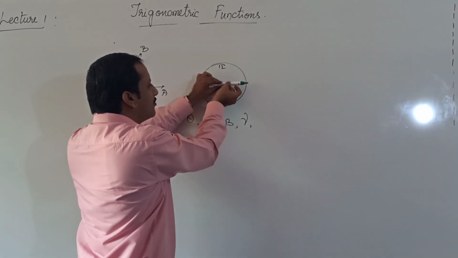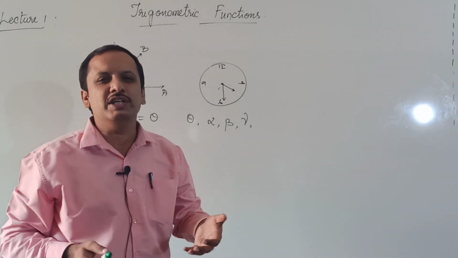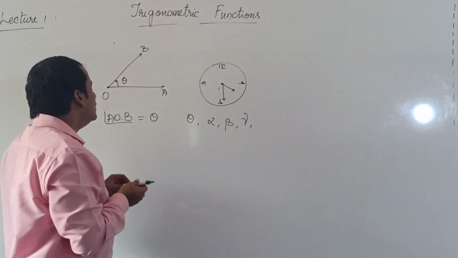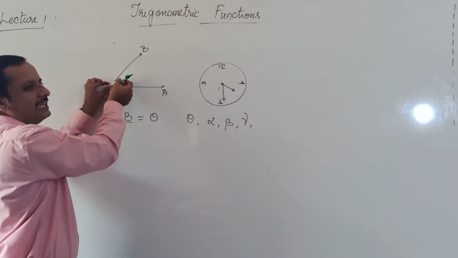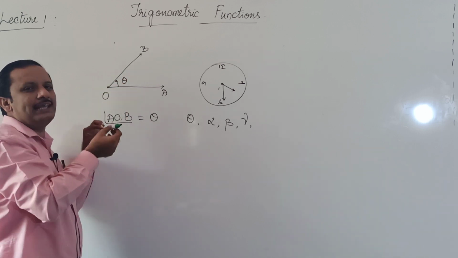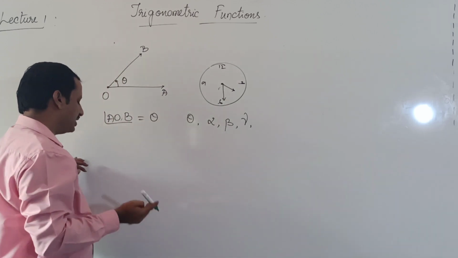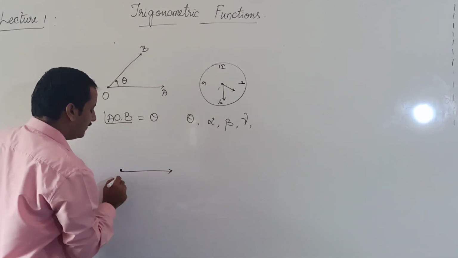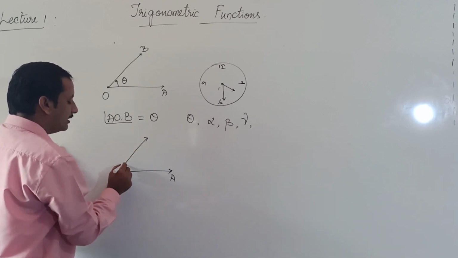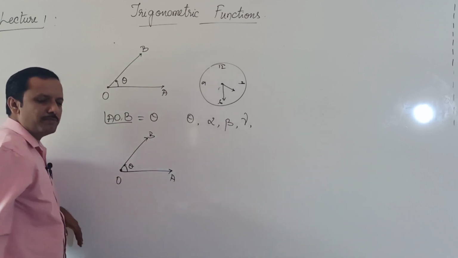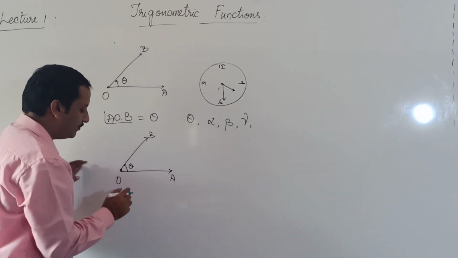And if we consider a movement in this way, that is called anti-clockwise direction. Anti-clockwise means opposite to clockwise direction. When we measure an angle in the anti-clockwise direction, that is treated as positive. Let us say this is the line OA. This OA is rotated through an angle theta to reach the position B. Then this angle AOB is considered as theta, that is positive.